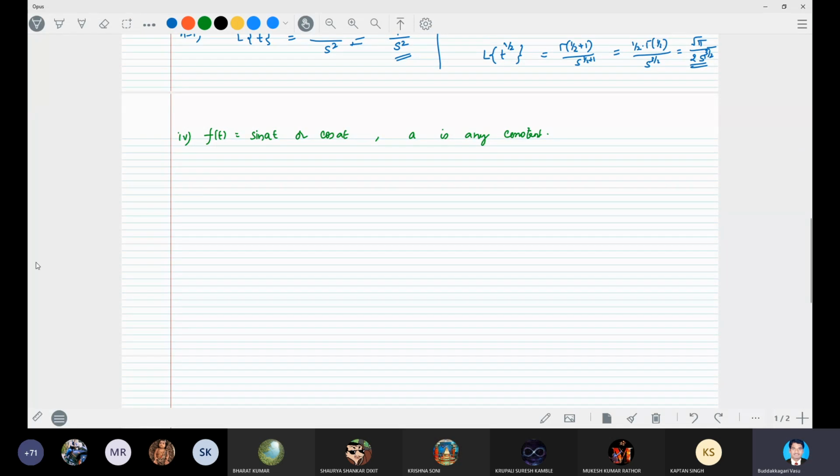So we can do it that we have Laplace transform of e power at is equal to 1 by